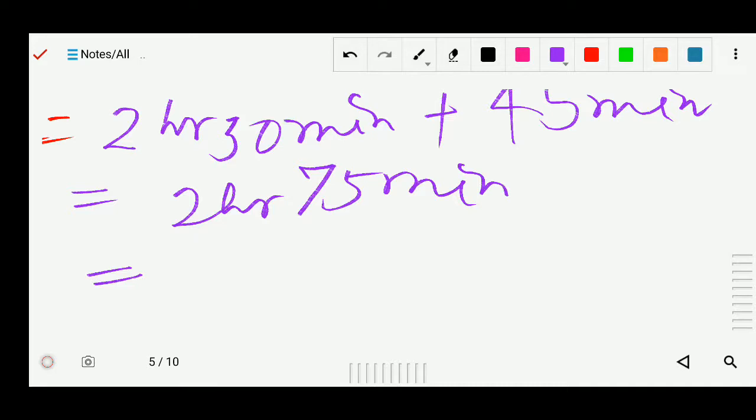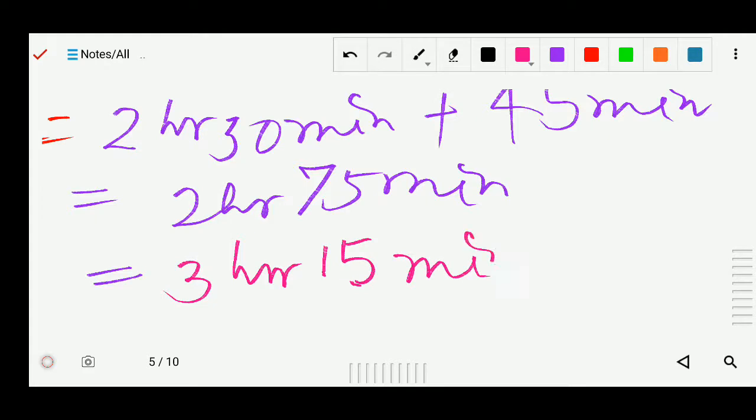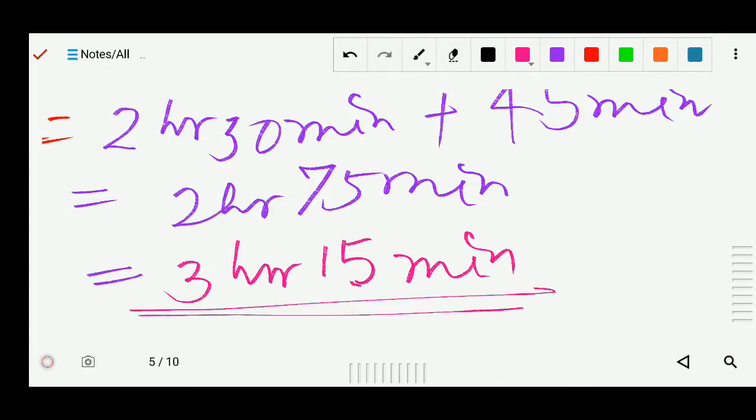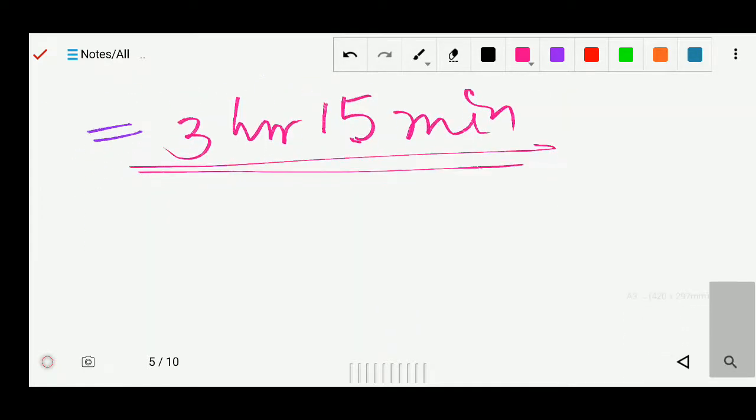So from 75 you subtract 60, you get 15, and that one will be added to the hours, so it will be 3 hours, and here is your 15 only. Okay, so this is your 3 hour 15 minutes. So total time taken was 3 hour 15 minutes with the break.